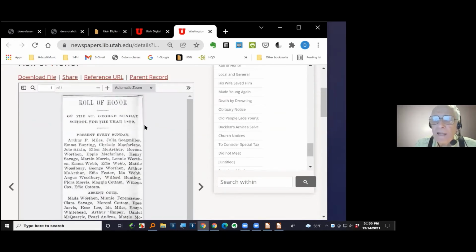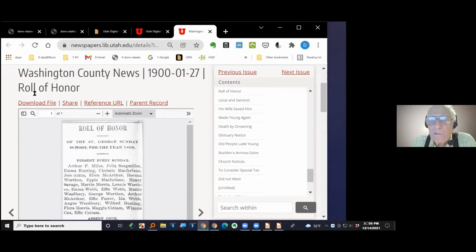Let me roll this back up to the top up here. You see right here, it says download file. If I click on that, it will download exactly this file. Now notice that this is just one article. This is not the whole page of the paper.